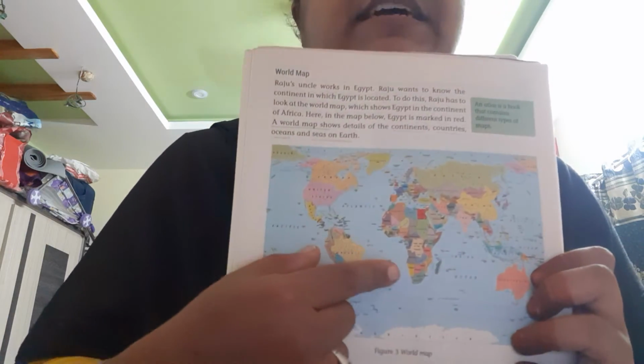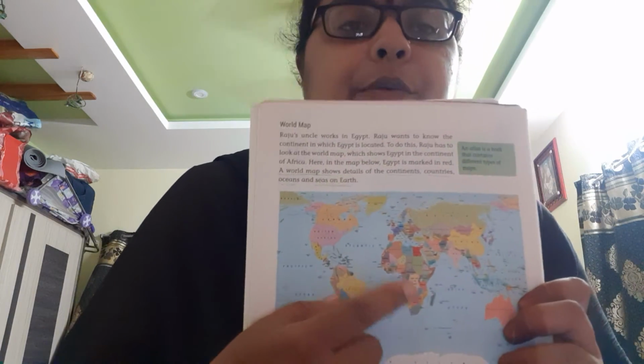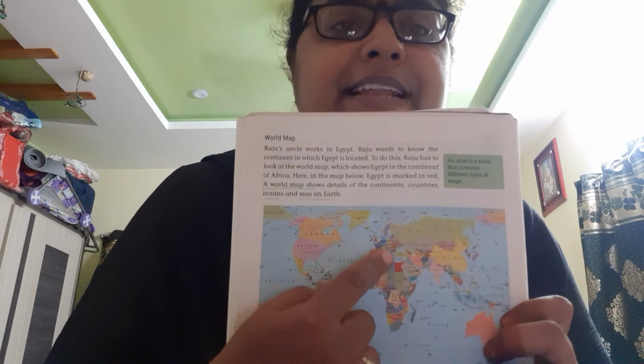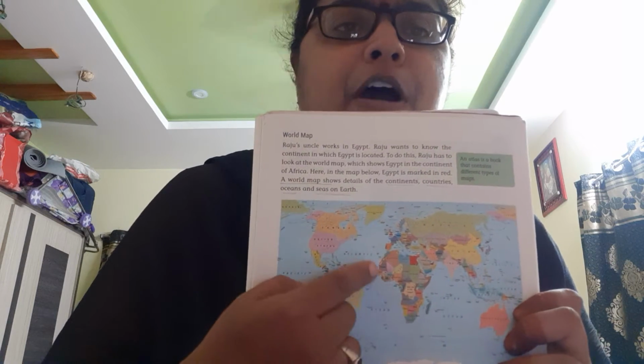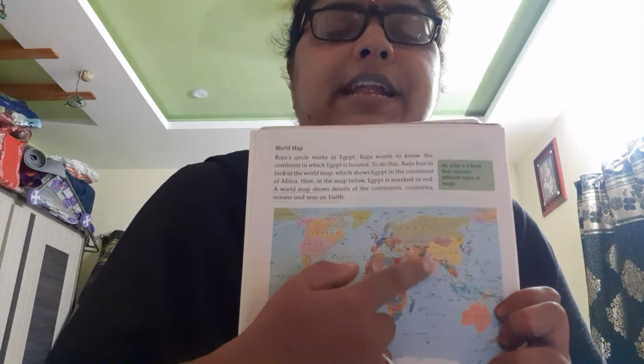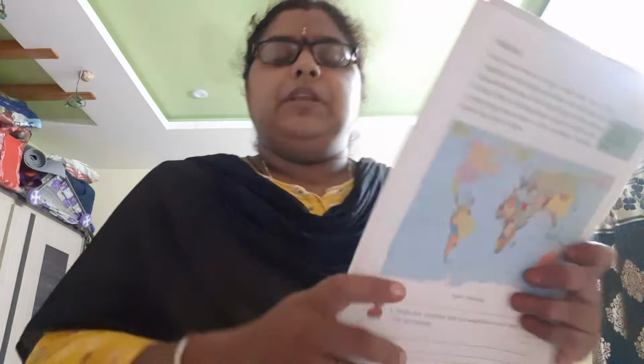Very good. To do this, Raju looked at the world map, which shows Egypt is in the continent of Africa. Where is Egypt? He used the world map. See, this is the world map, and he searched for Egypt. Egypt is in Africa. This is the map of Africa in the world map. This is the continent of Africa. Okay?